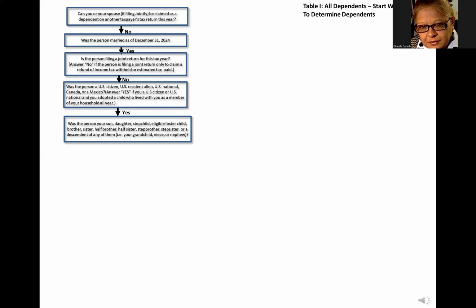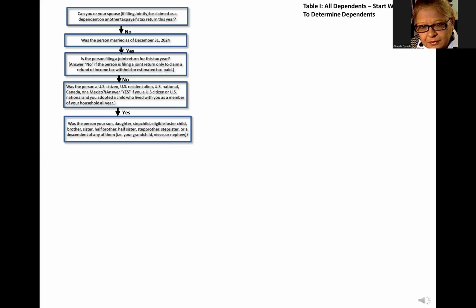For example, an adopted brother or sister is your brother or sister. An adopted child includes a child who is lawfully placed with a person for legal adoption. If no, then this person is not your qualifying child. Go to Table 2, qualifying relative dependents.